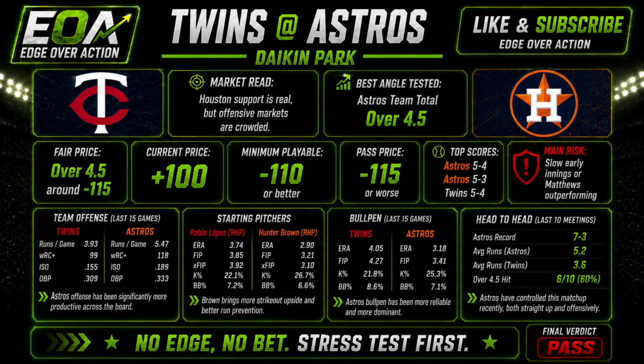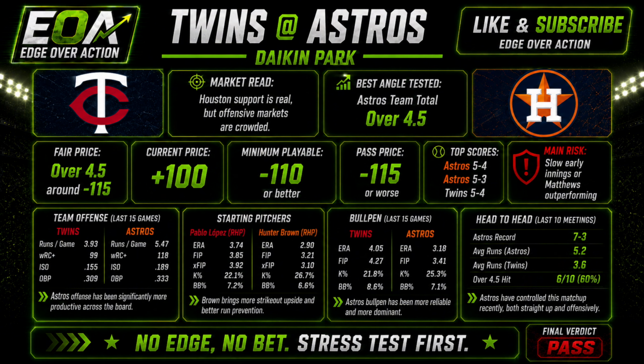All right, next game, Twins at Astros. Market read, Houston is supported, and the Houston team total angle makes sense. But the over team total market is crowded. That lowers the edge. Model read, Astros offense versus Zebby Matthews is the best part of the handicap. Houston's projected lineup has real run scoring upside, and Minnesota's bullpen defense profile is weak. Most likely scores, Astros 5-4, Astros 5-3, Twins 5-4. The best angle tested for this is Astros team total over 4.5.